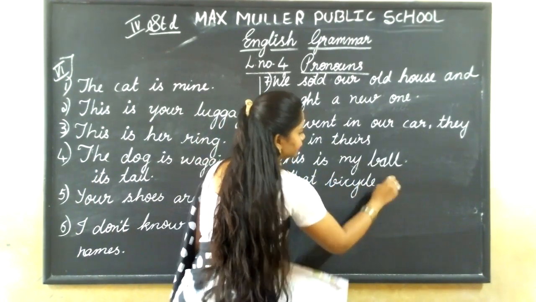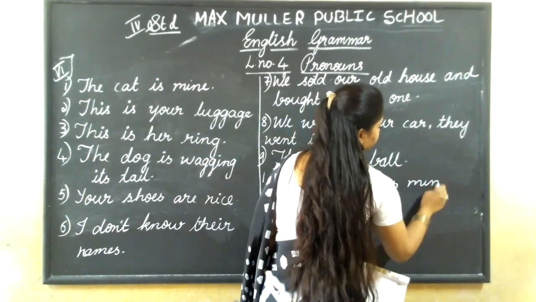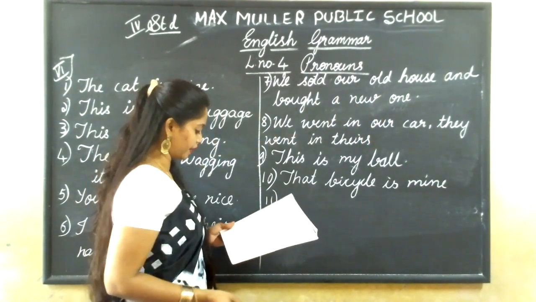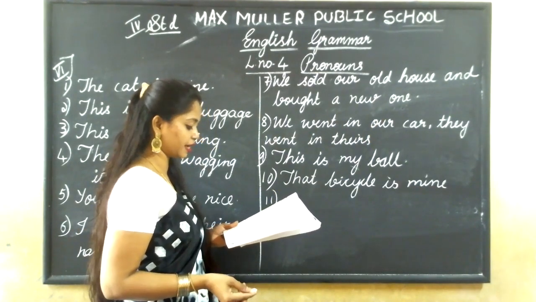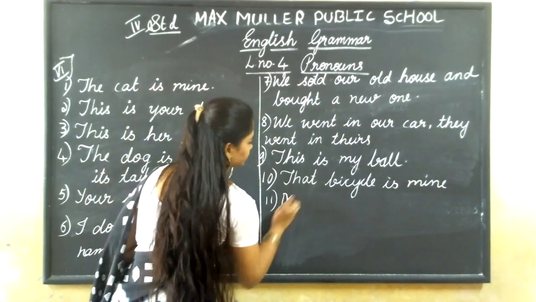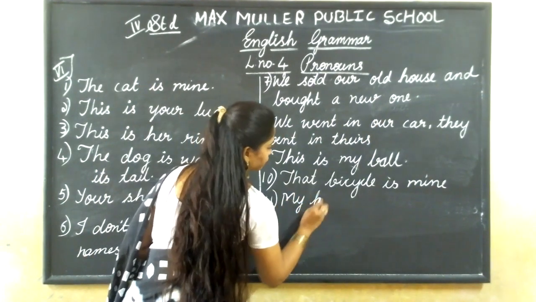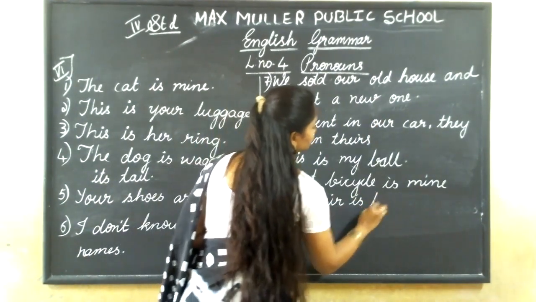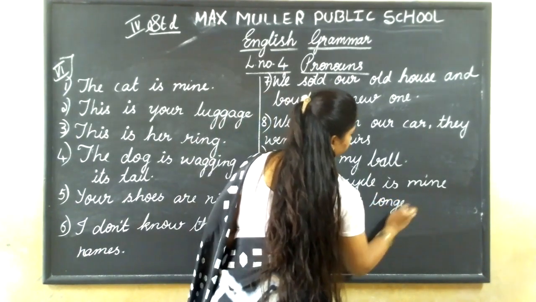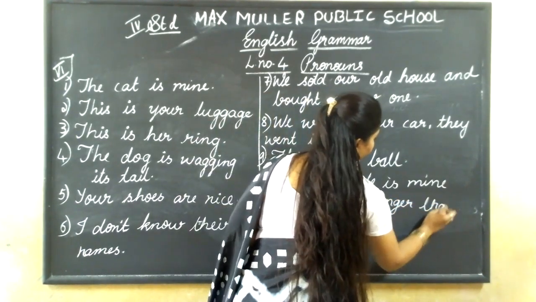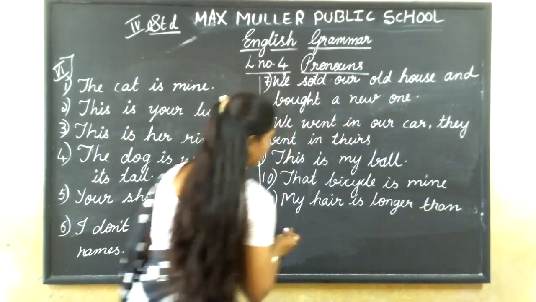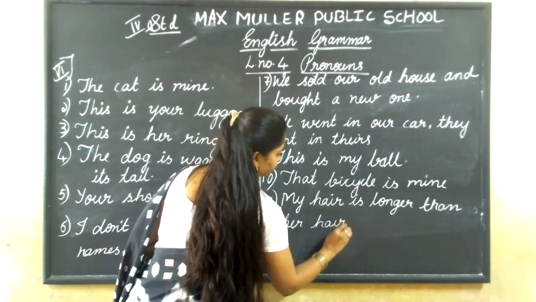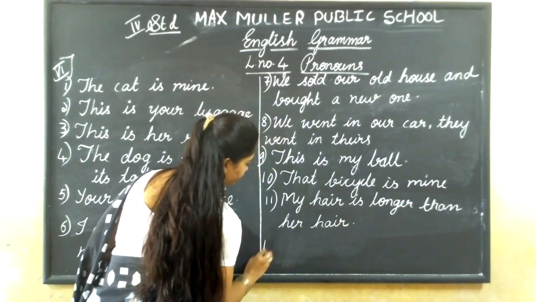That bicycle is mine. Eleventh one, my hair is longer than her hair. My hair is longer than her hair.